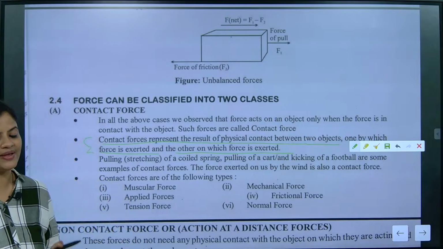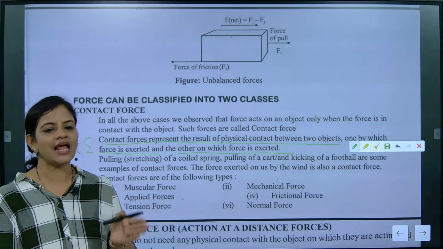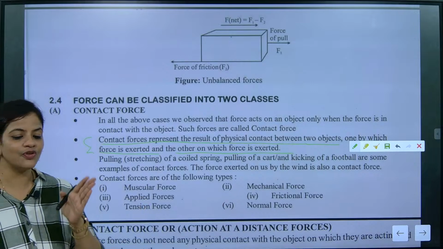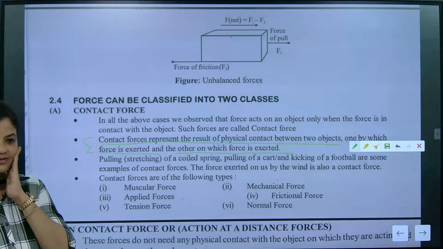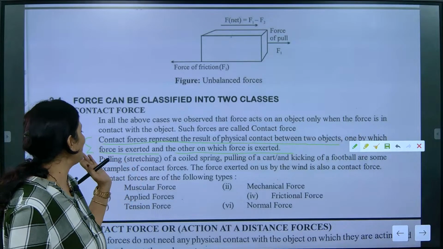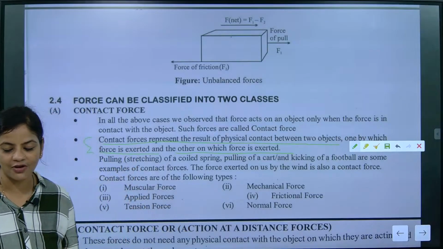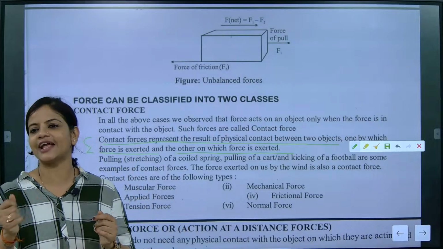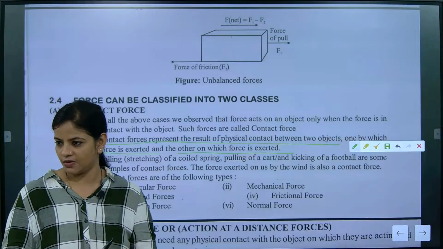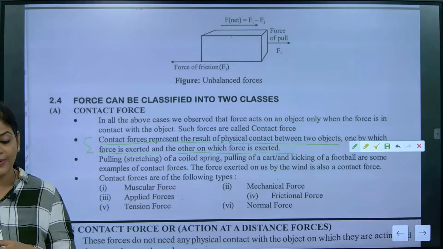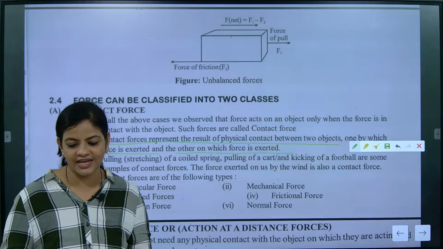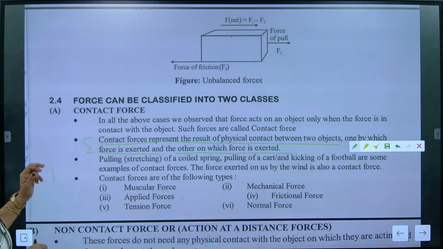When you are slapping someone, your force will be experienced by someone. Understood? So you will be exerting the force and someone will be experiencing the force. One exerts, the second experiences. So this is called contact force.